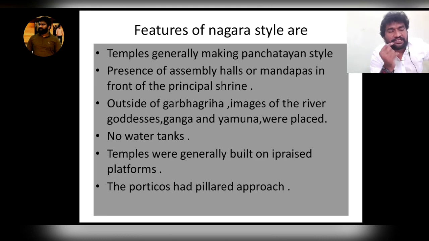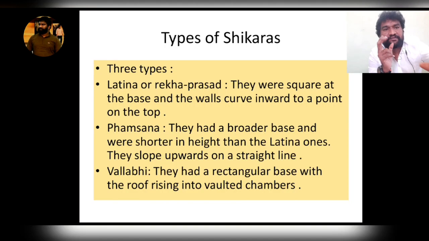Some other features: there were no gopurams in Nagara style, but there were gopurams in Dravidian style of architecture. There were no boundary walls in Nagara style, but there was a boundary wall in Dravidian style of architecture. So these are some of the unique features, differences and similarities of Nagara style and Dravidian style of architecture.